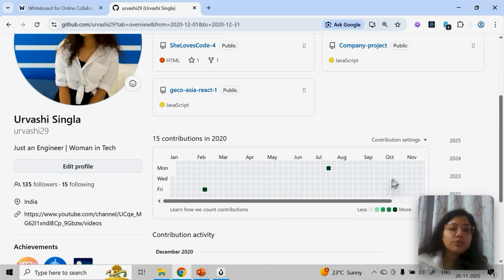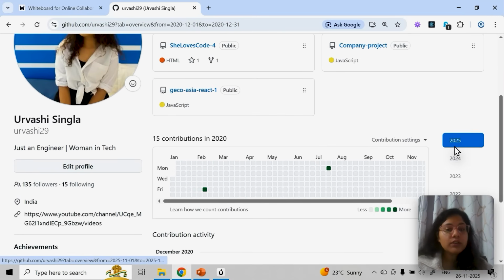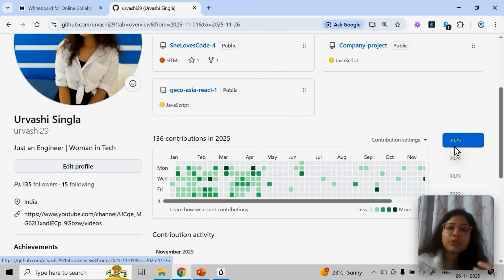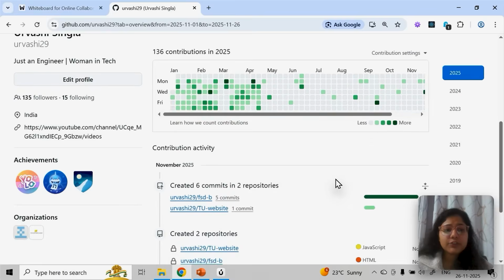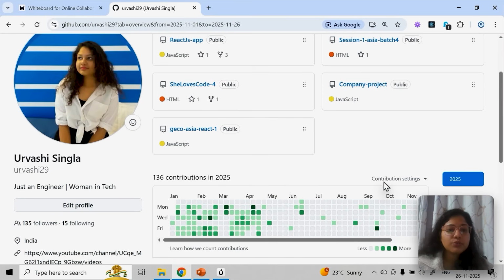Also, this is the personal account. Just for information, when you work in an organization, they generally use GitHub or they use GitLab. They will give you access to GitHub or GitLab with their company email and passwords, and you will be using that accordingly. So you can see everything here: which year the account was created, all the contributions, everything.